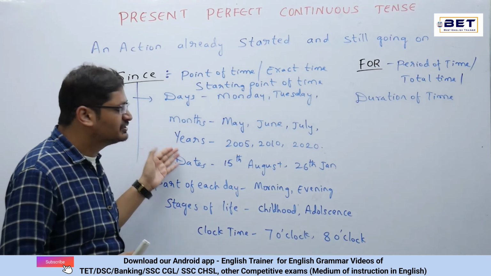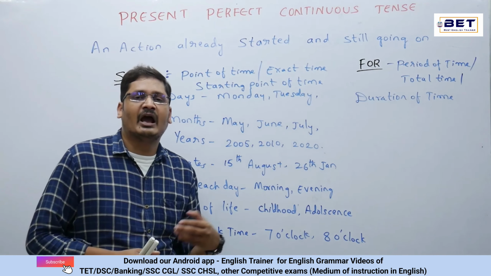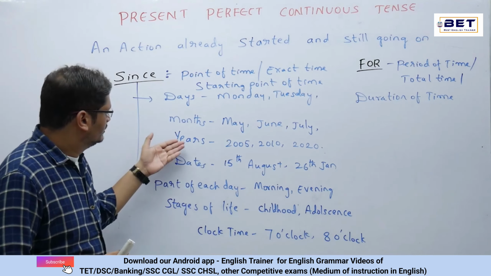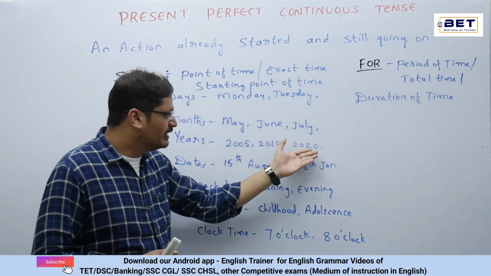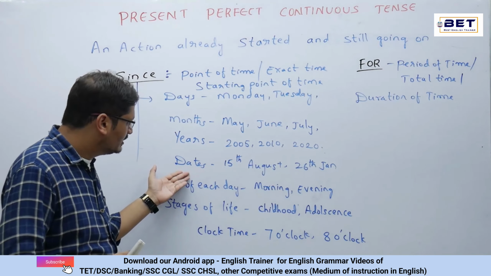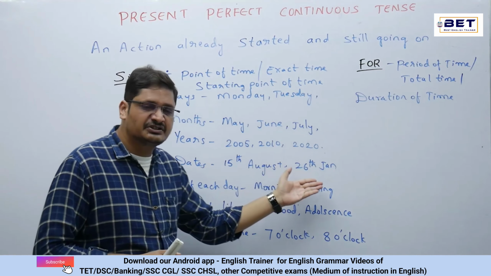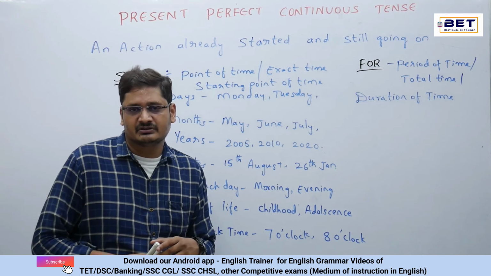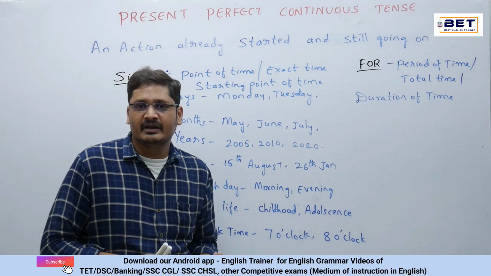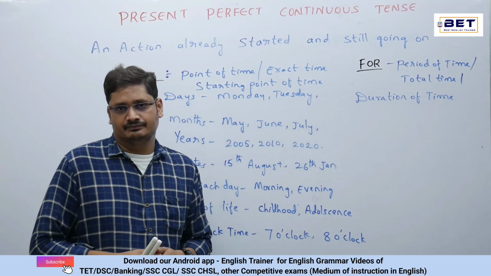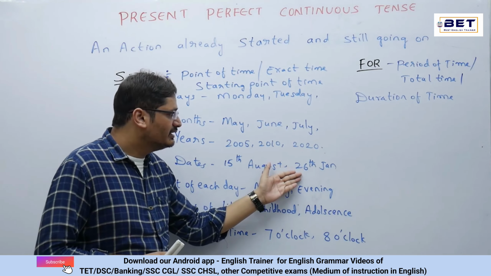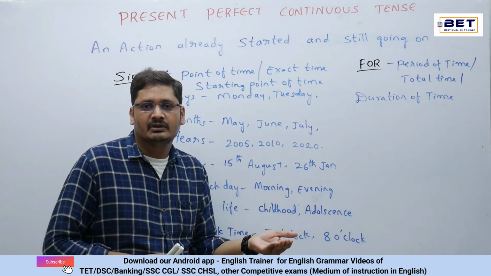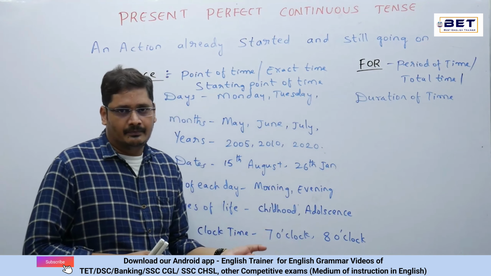Next we have years. Since 2005, we have been enjoying the cold weather in America. So since 2010, since 2020. Next we have dates like 15th of August, 26th January. For example, since 15th of August, we have been celebrating Independence Day every year. Since 1950, January 26th, we have been celebrating Republic Day in India.